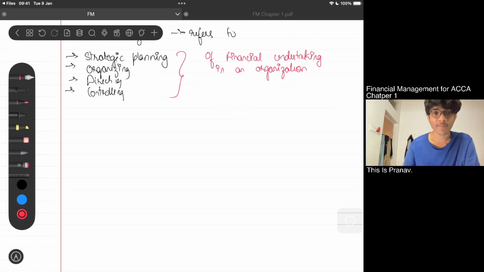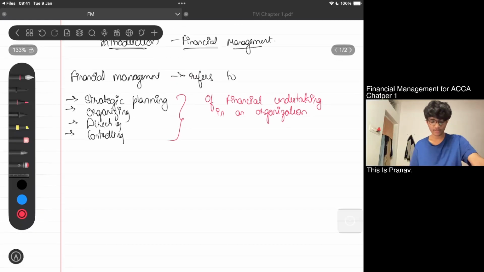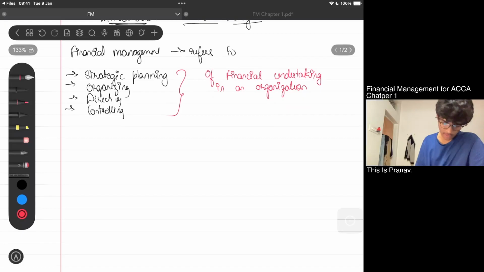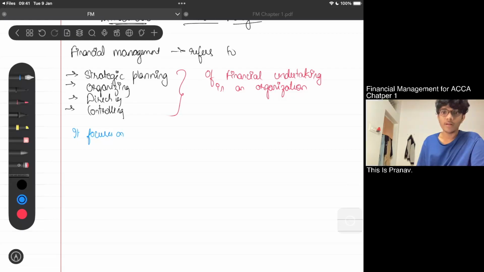So first of all, we'll get back to the definition. It says financial management refers to strategic planning, organizing, directing, and controlling of financial undertakings in an organization or an institute. What does it focus on? It focuses on how to raise funds first of all.